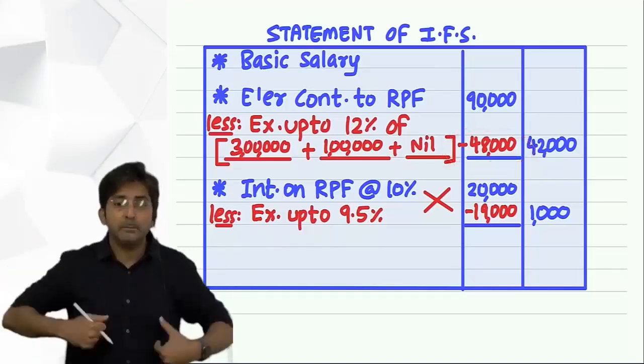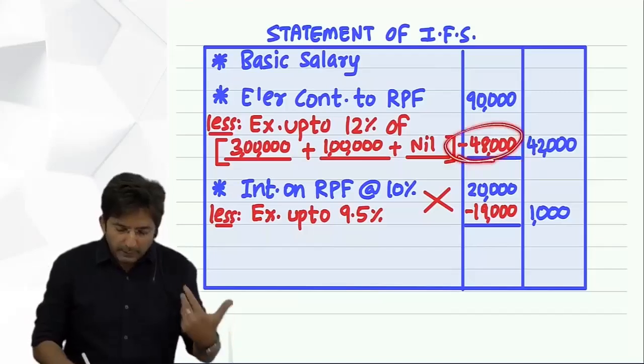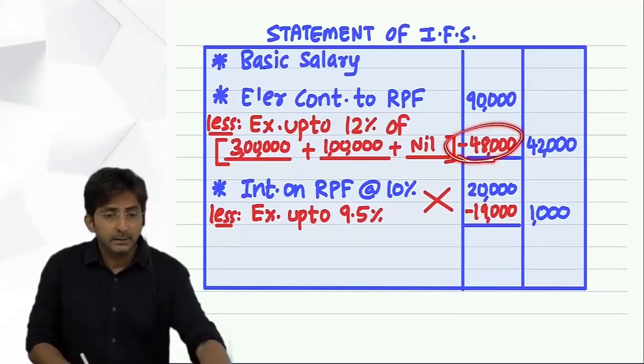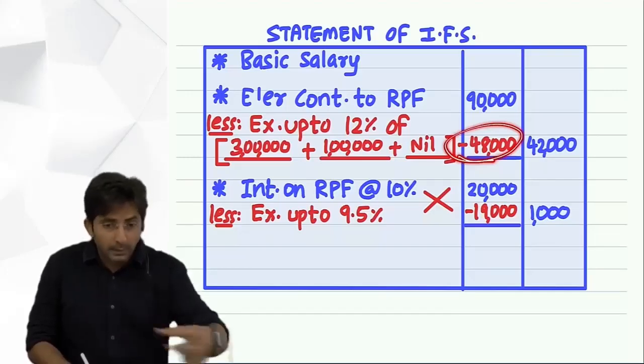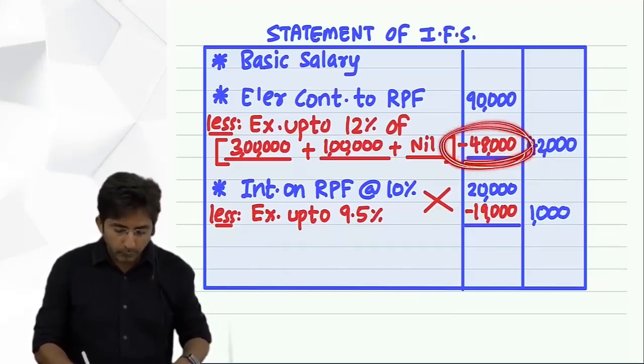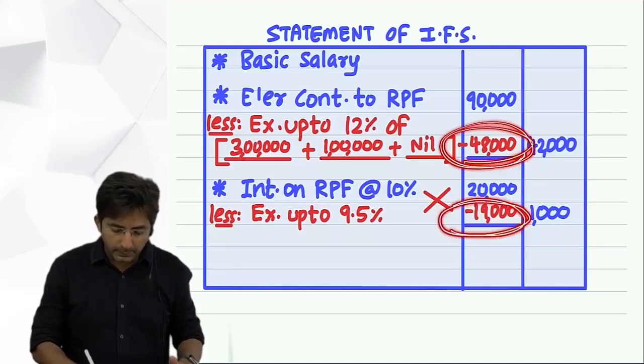Withdraw means they are snatching it back. First they generously give the exemption, okay, 48,000 exempt. This way they gave us exemption for 3 years. Now this 3 years' total will be withdrawn back. So what is the total of 3 years? 48,000 into 3? 1,44,000. And 19,000 into 3 years?